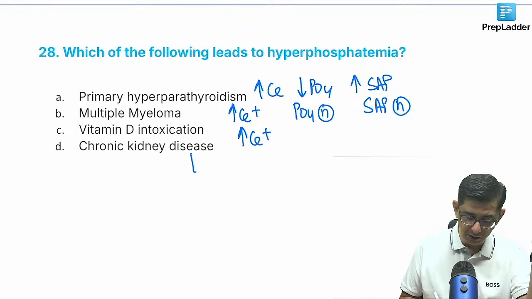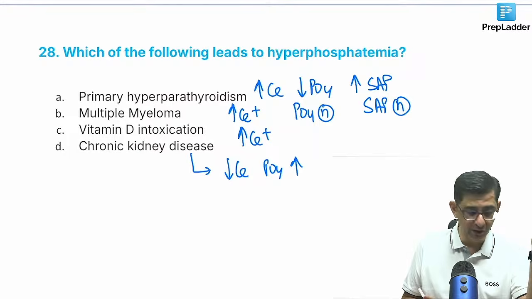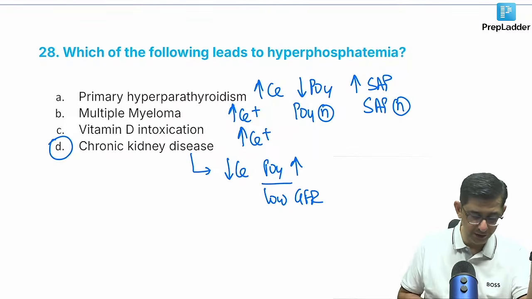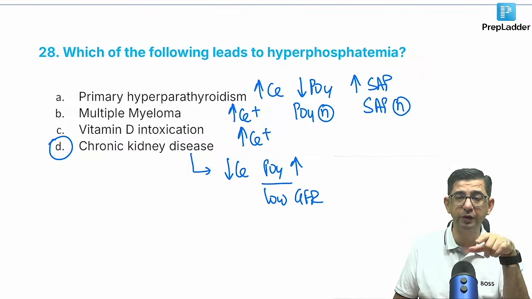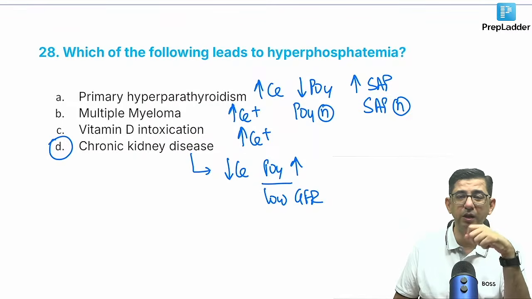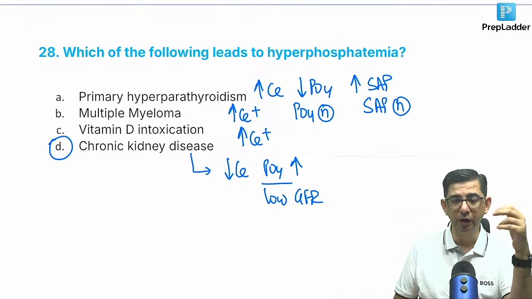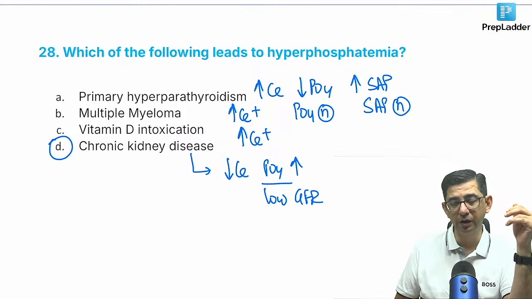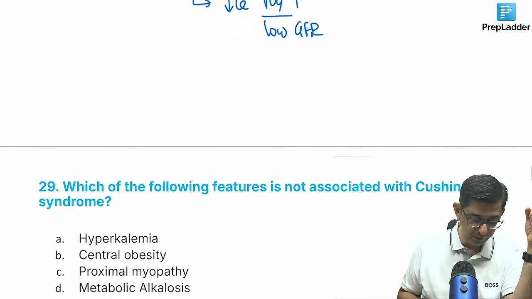But then CKD is a patient where calcium is less and phosphate is always elevated because it is not getting excreted. The reason for that is low GFR. So for calcium metabolism, I think it is pretty straightforward. CKD would contribute to hyperphosphatemia in a patient, and that is bad. Phosphate causes calcification. It binds to calcium in the tissues and causes hardening of blood vessels. And one of the blood vessels it can harden is the iliac artery, which is used for that anastomosis with the graft. If you do kidney transplantation, you need a vascular anastomosis that is done with the iliac artery. Now, if the arteries become calcified, that vascular anastomosis would not be possible. So this would be a straightforward one.